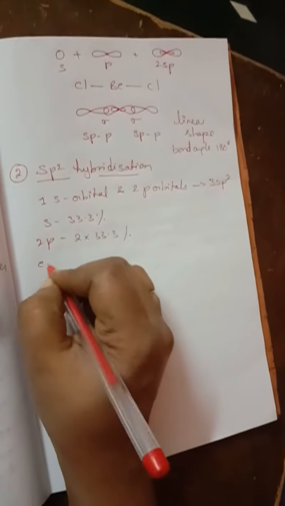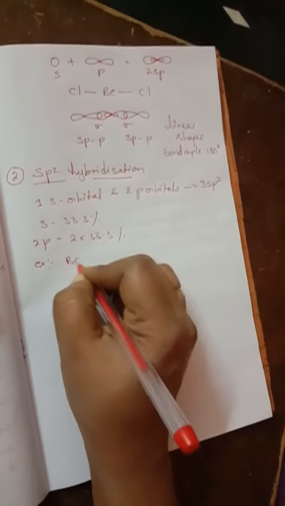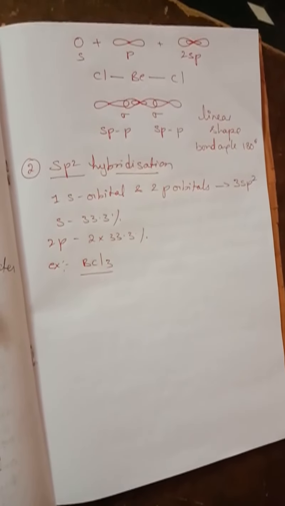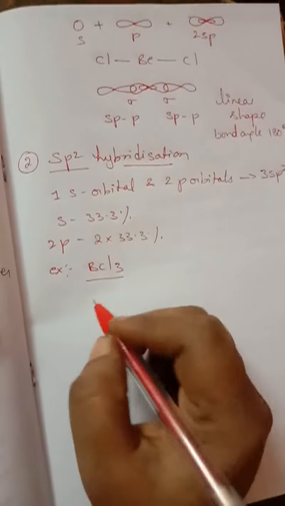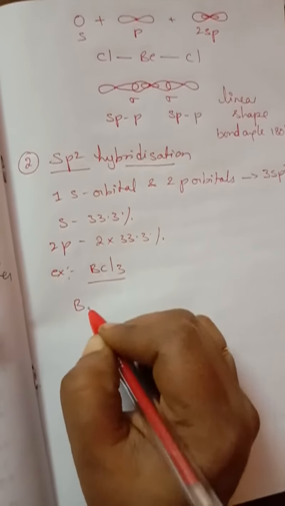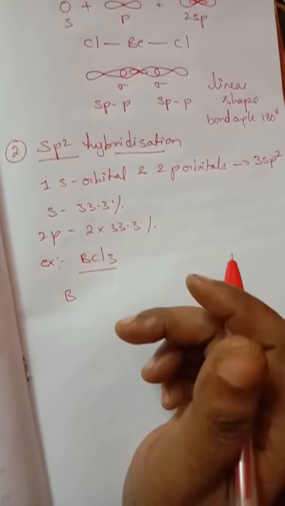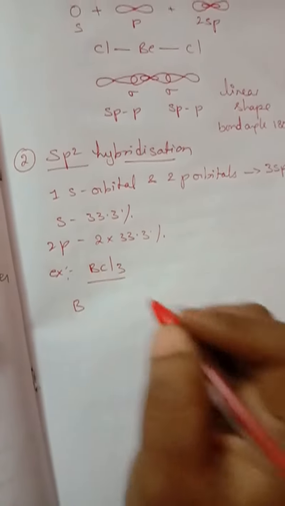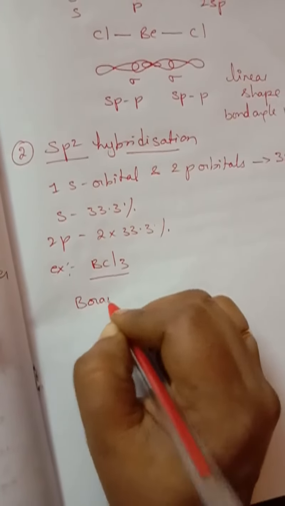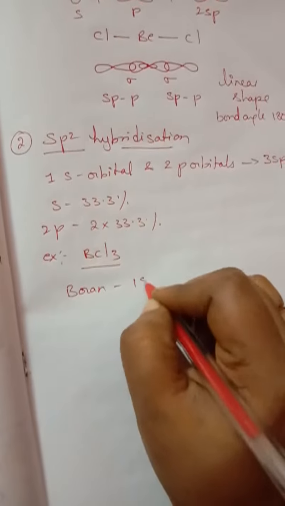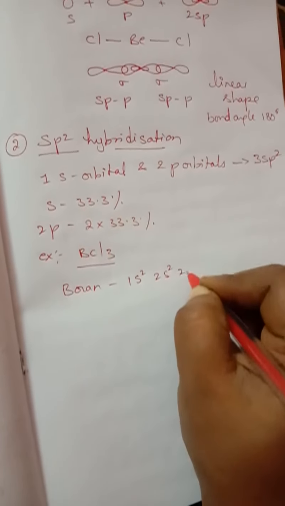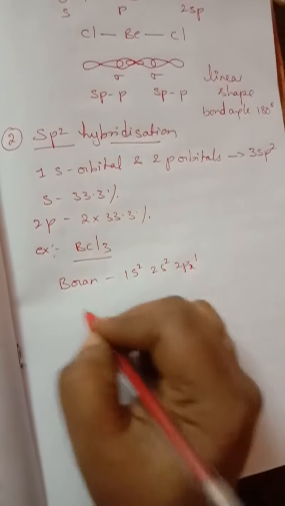So here the example we are going to take is BCl3. What is the central atom, children? The central atom is boron. The electronic configuration of boron in ground state is 1s2, 2s2, 2px1, isn't it?